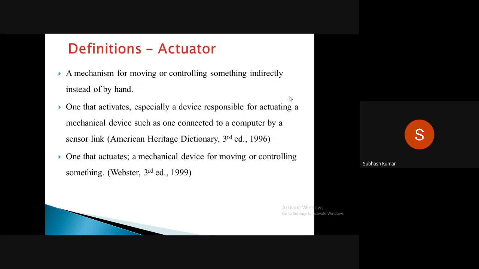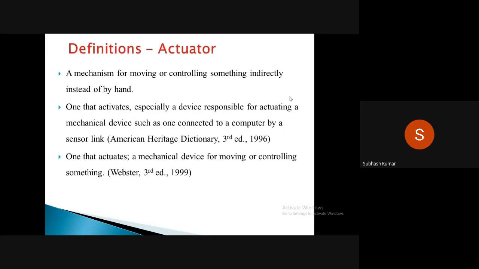Okay, as I already mentioned, I am just explaining the different definitions, because from the exam point of view, I have initially summarized what the transducer, sensor, and actuator are. Here, the mechanism for moving or controlling something indirectly instead of by hand is called the actuator.